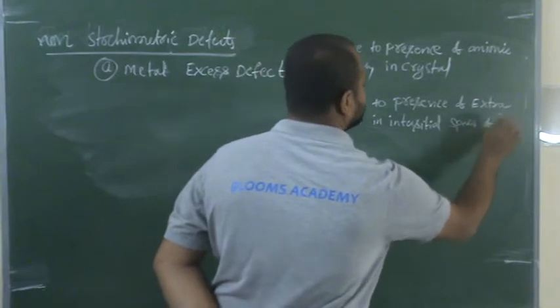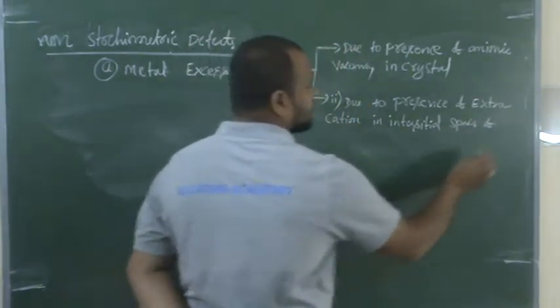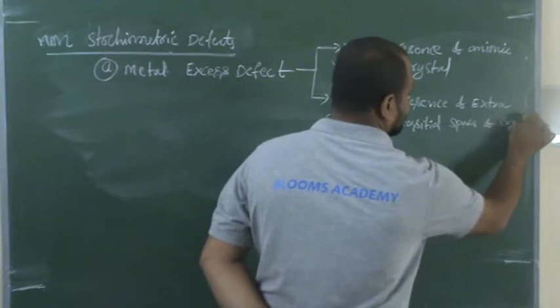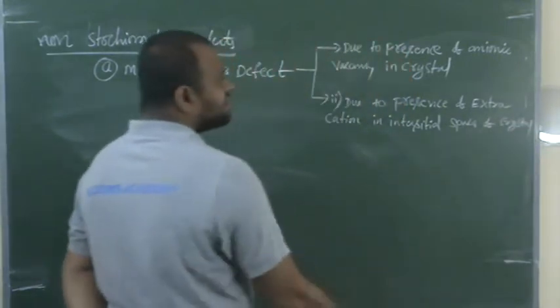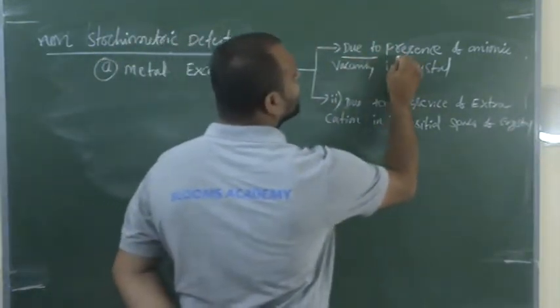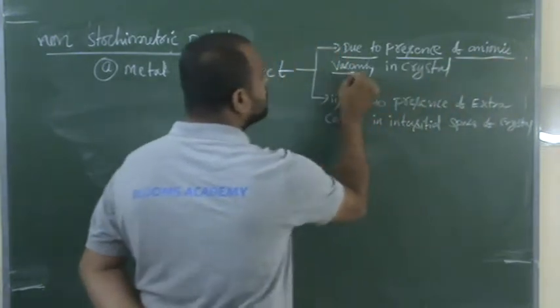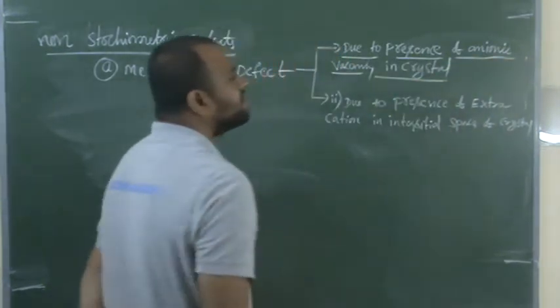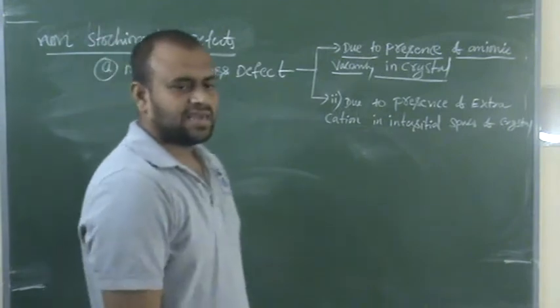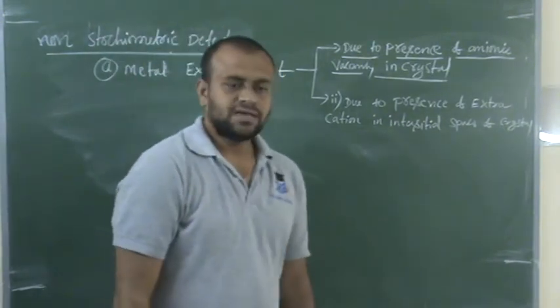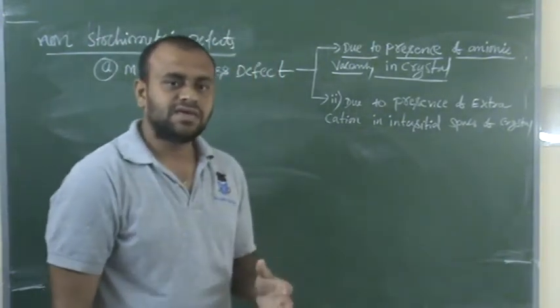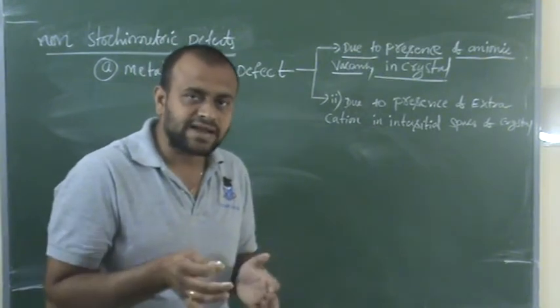In interstitial spaces of crystal. Let us consider how metal excess defect is caused due to presence of anionic vacancy. So let us discuss metal excess deficiency. So here the name itself indicates.